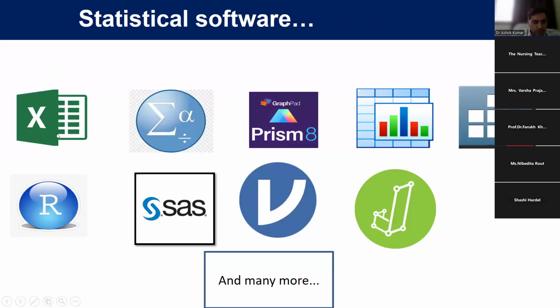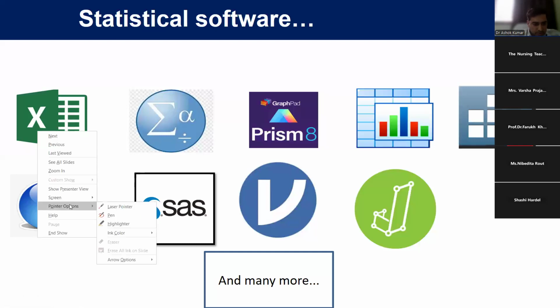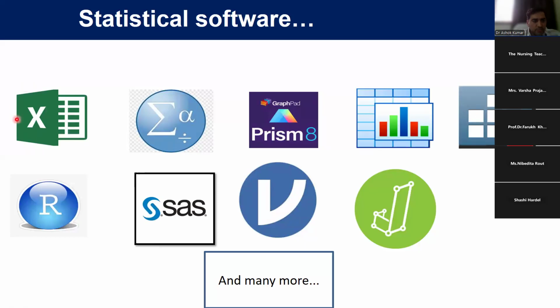The most popular is Microsoft Excel. It is the most popular statistical software. We can do any statistics with the help of Microsoft Excel. This is SPSS. It is very user friendly, very easy. This is GraphPad Prism. This is MedCalc, you can see here. This is Stata software. It is similar to SPSS.